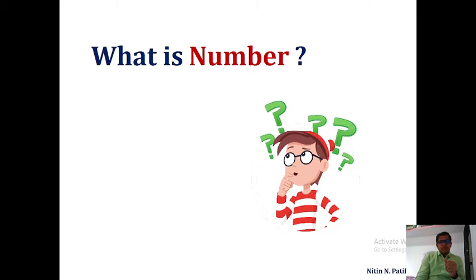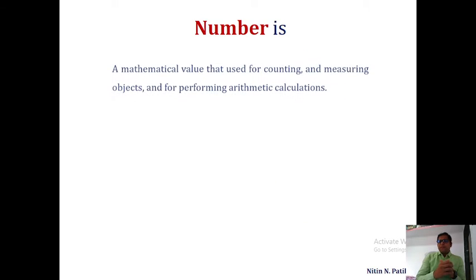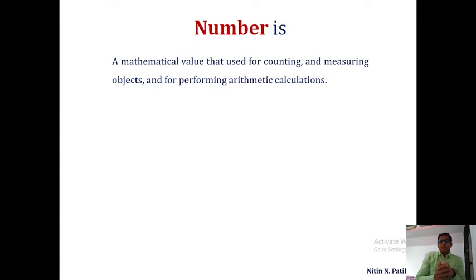I will tell you. A number is a mathematical value that is used for counting and measuring objects and for performing arithmetic calculations. It means we use a number for any counting, 1, 2, 3, or 31, 32, 34.